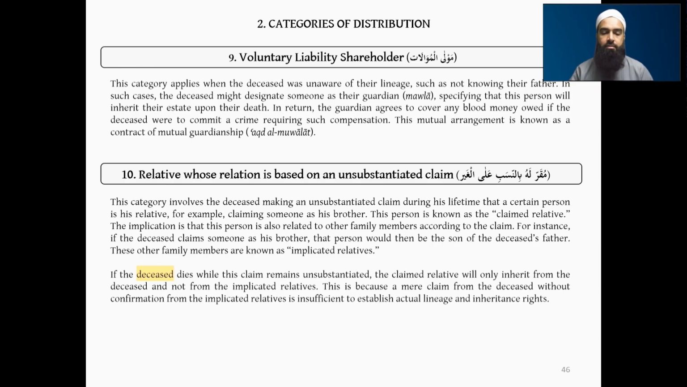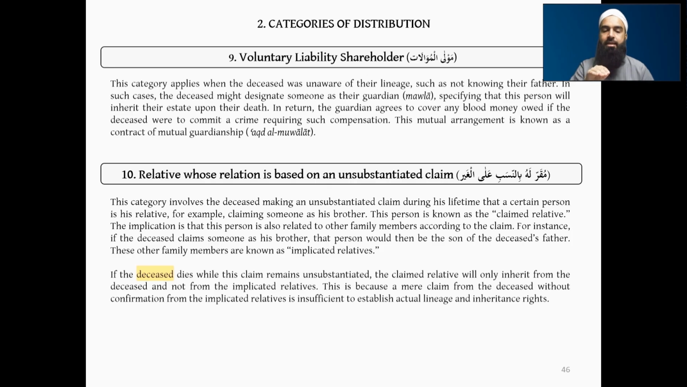So the deceased I've highlighted here, because the person is not deceased yet, obviously, because he's claimed. But if this person now dies, I've kept it as deceased just so that we can understand who we're talking about. There's too many people going on. So you can understand that this person who made this claim dies whilst this claim remained unsubstantiated, right? Meaning the father never confirmed that Zaid is my son. Then the claimed relative, meaning Zaid in our example, will only inherit from the deceased. So I was the one who claimed that Zaid is my brother. So now he will inherit from me only and not from the implicated relatives.